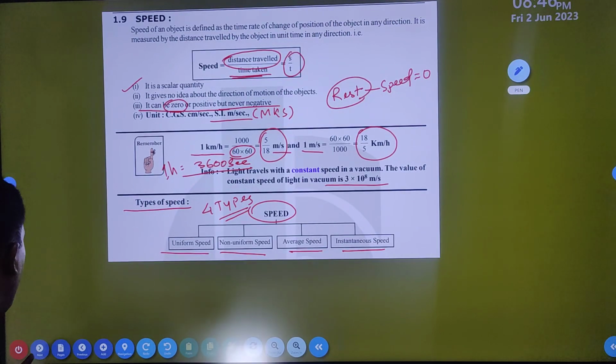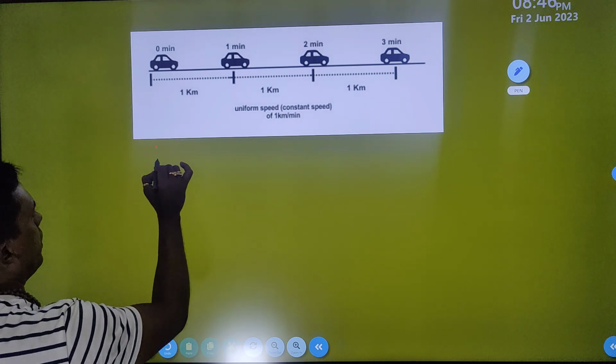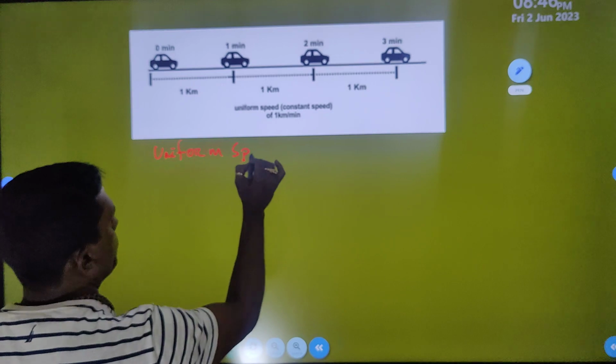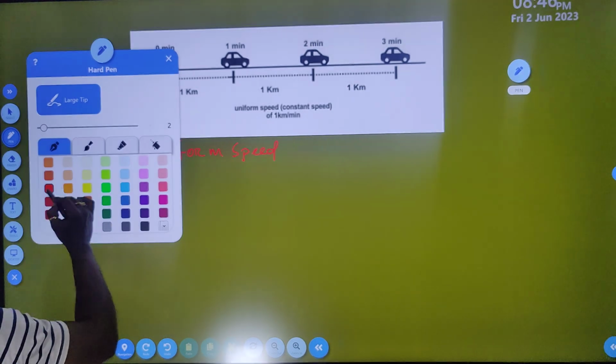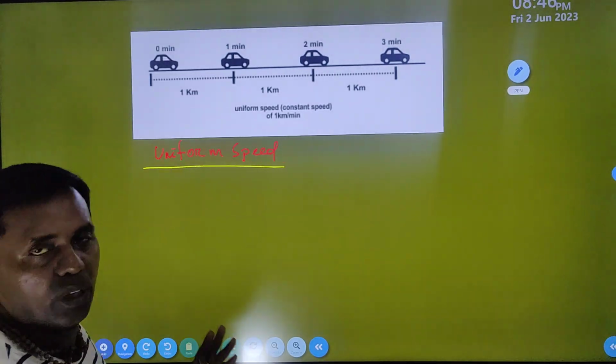Now let us go to uniform speed. What do you mean by uniform speed? Just try to understand.